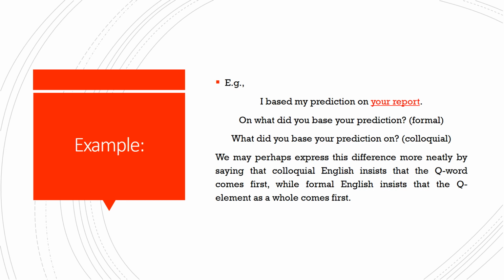Or we keep the preposition at the end, trailing at the tail of the sentence of the question. So the question will be, what did you base your prediction on? And such a structure of a WH question is mainly favored in colloquial, in informal English.